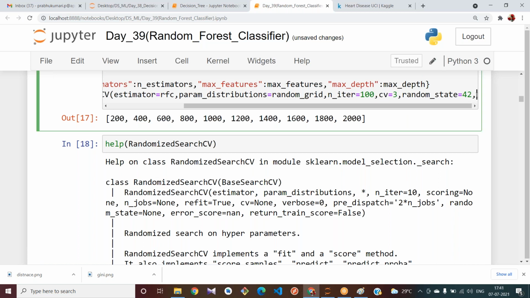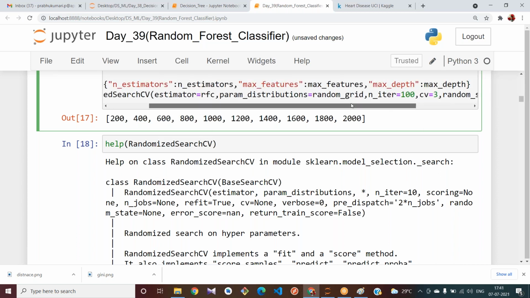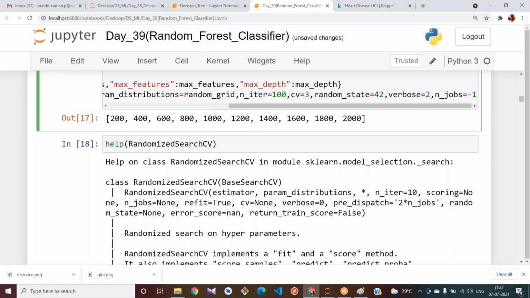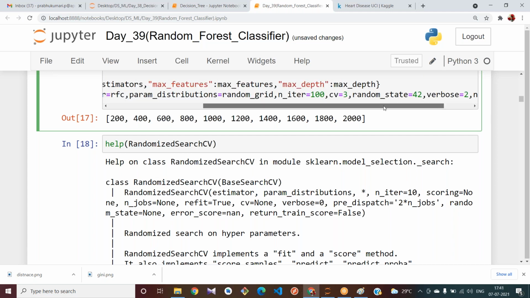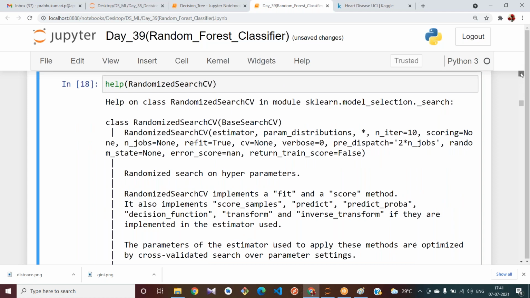By giving all these values, it gives you the better values to be placed in your random forest parameters in order to get the best accuracy. I am giving some random value for verbose as 2, and also let me give n_jobs equal to, we can give negative values also for this parameter. Let me run this. If there are any errors, let us see.